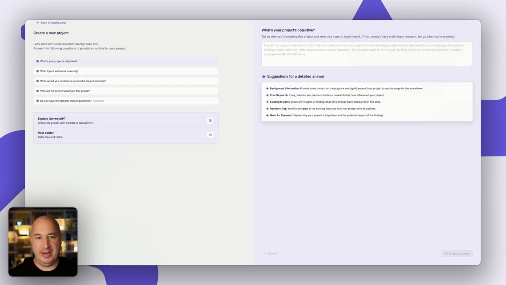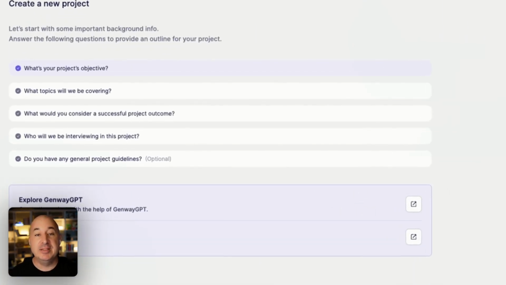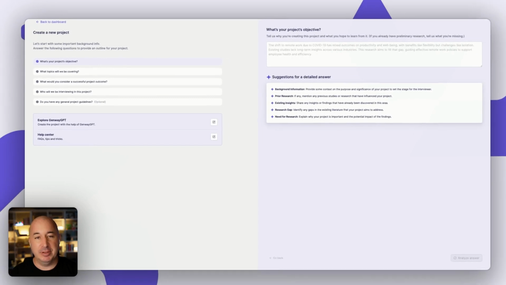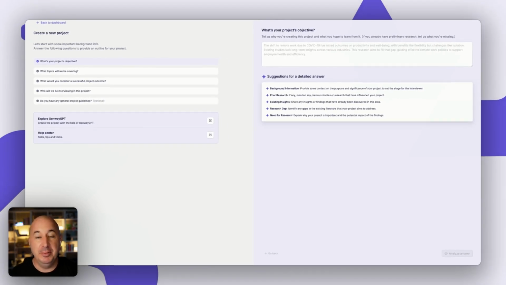We are now in the Craft with AI experience, and Craft with AI is based on a 5-question framework designed for you to be able to create an AI agent capable of conducting in-depth, meaningful interviews. Now, for these interviews to be meaningful, the AI agent requires a substantial amount of information, which we've distilled into 5 primary questions, which I'm going to guide you through right now. So let's get started with the first question on your left right here.